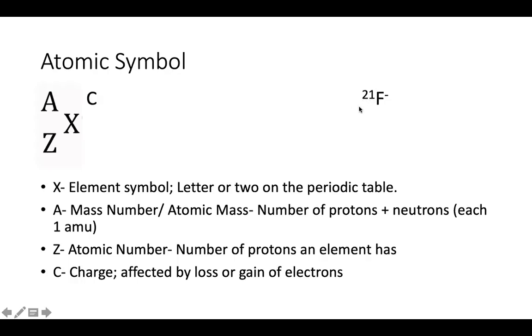And the reason for it is that based on your element symbol, you automatically know your atomic number, right? Fluorine, by definition, will always have 9 protons. If it does not have nine protons, it is not fluorine. Okay, so knowing that fluorine has 9 protons, we can pretty quickly figure out that fluorine has 12 neutrons. And if fluorine has 9 protons and has a -1 charge, which means it has 1 more electron than proton, then this fluorine would have 10 electrons.